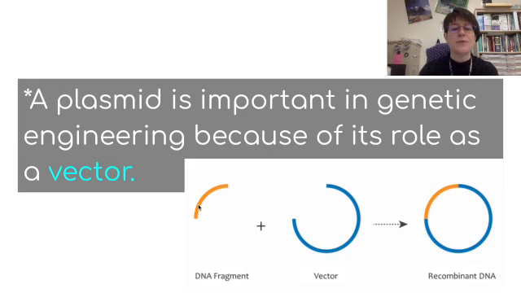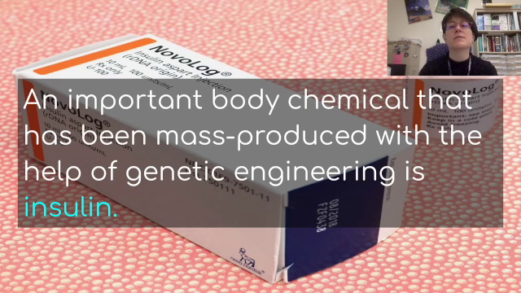So we take that DNA fragment that we snipped using the restriction enzymes, we cut the vector with those restriction enzymes, we put them together, and it becomes recombinant DNA. We then place this plasmid back into bacteria, and it can be used to manufacture important hormones and things for us. It's things like insulin. So an important body chemical that has been mass produced with the help of genetic engineering is insulin. And we use this process on E. coli bacteria. We insert the gene for human insulin into a plasmid of E. coli bacteria, and the E. coli bacteria produces the insulin for us.